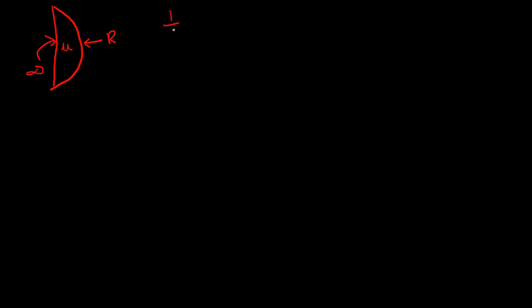So we have 1 by f equal to mu minus 1 times 1 by r1, where r1 is infinity, so 1 by infinity, minus. Here let me tell you how to take the sign convention. This is an easy trick which I use. We want the radius of curvature at this point. If you want to make a circle, which direction do you need to go? This way, right? The center of the circle is this way now.